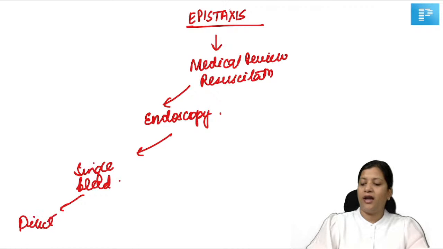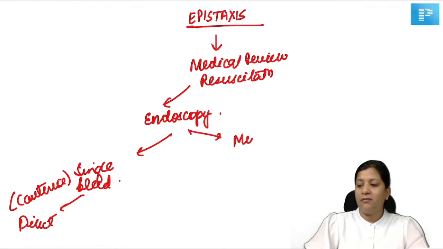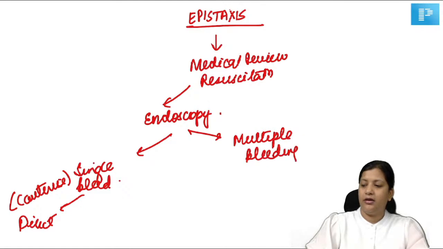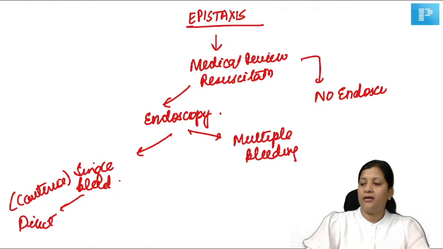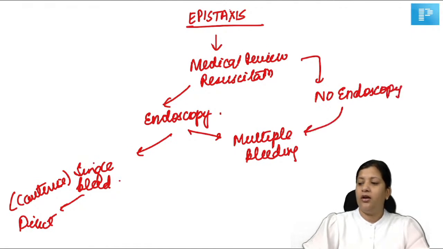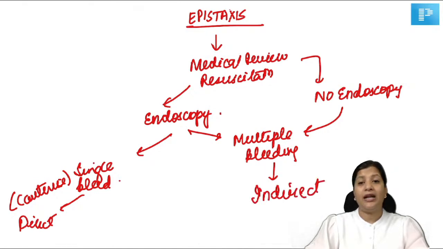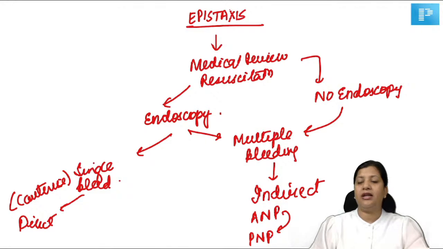What is the meaning of direct therapy? You are going to cauterize the bleeding point. But on endoscopy, if you see multiple bleeding points, or if you do not have endoscopy at all, because you're in a rural practice, there is no endoscopy equipment at all, then you will think that there are multiple bleeding points and you are going to do indirect therapy. Not direct therapy, indirect therapy. What is indirect therapy? Anterior nasal packing. If this fails, then you're going to go for posterior nasal packing.